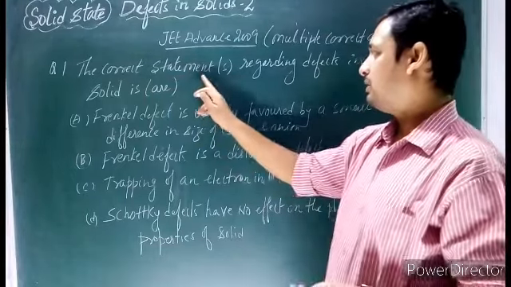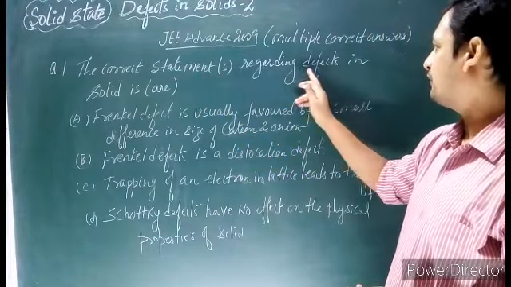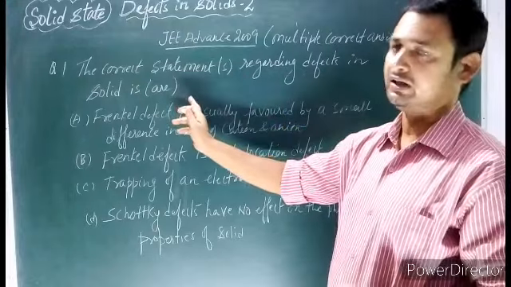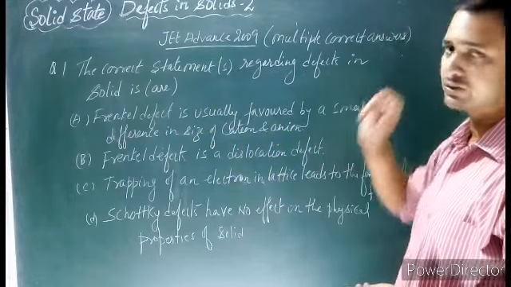The correct statement or statements regarding the defects in solid is/are: it is a multiple correct answer question.